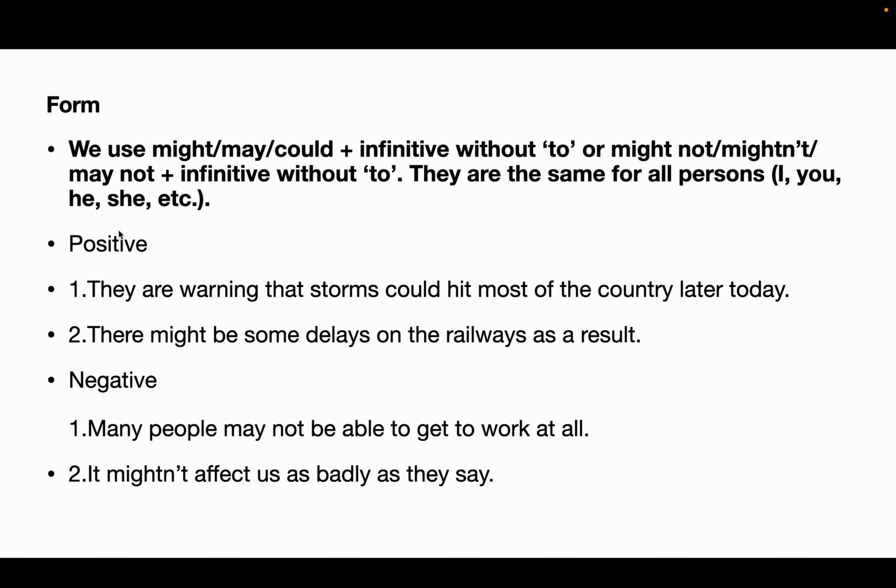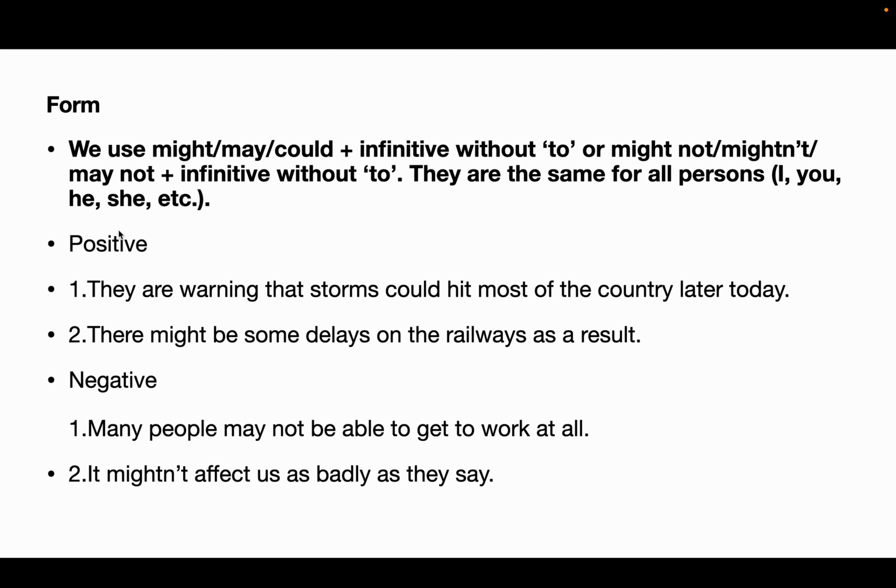So there might be some delay on the railway as a result. Something is happening on the railway track, so there might be a delay. That means some people are protesting against the government, or there are situations we couldn't predict.